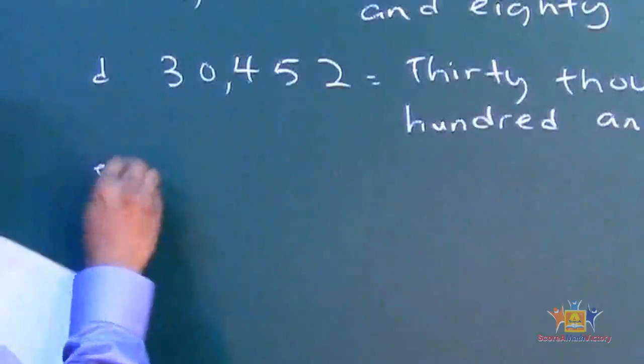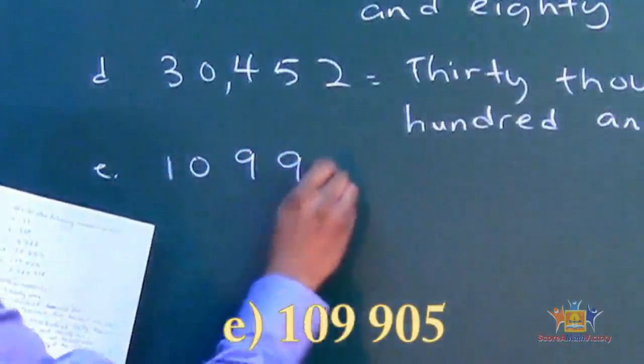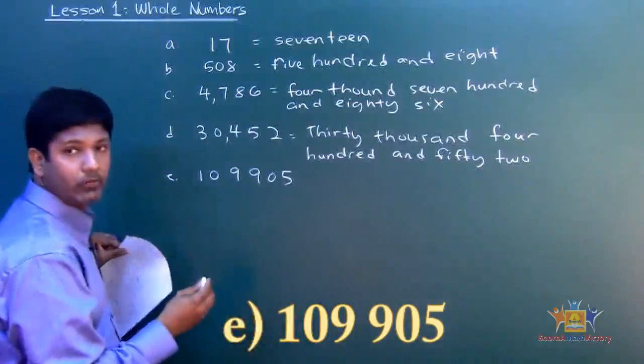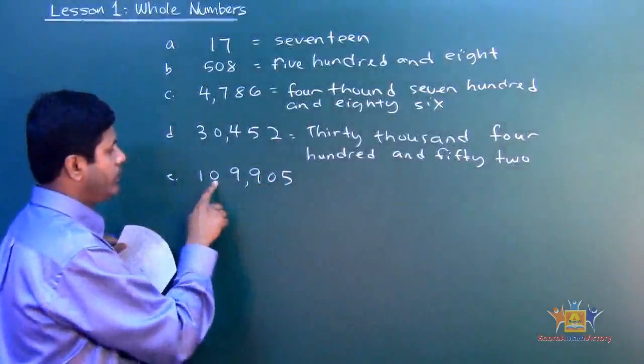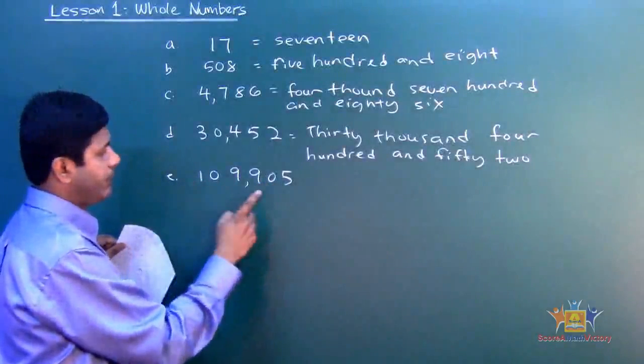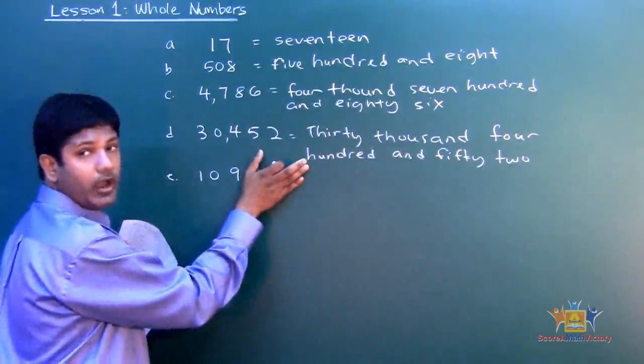Now let's look at the E. 109,905. Okay. Again, what method do we use? The comma method. 1, 2, 3, comma. 1, 2, 3, but there's no number, so we can leave it that way. Okay. So what do we do? Block the first 3 digits. It says what? 109. 109.